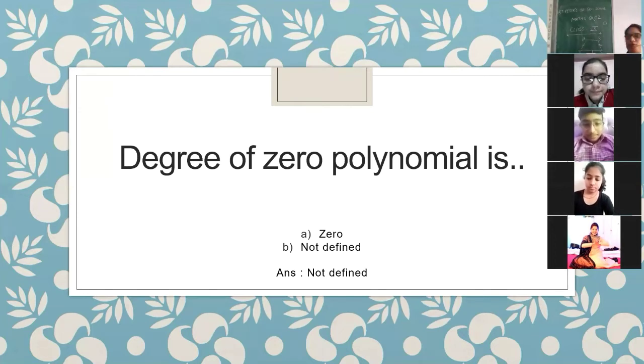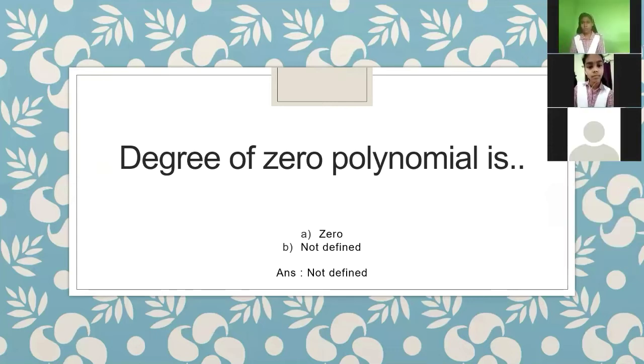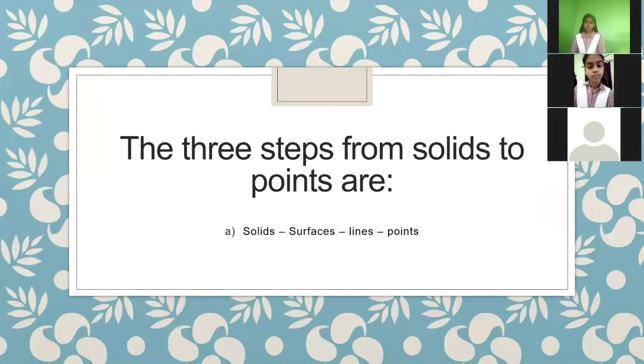Okay, the next question is for Ashi. Yes, Ashi, the next question is for you. What are the three basic steps when we are going from solid to point? Option A, solid, surfaces, lines and points. Option B, solid, lines, surfaces and points.